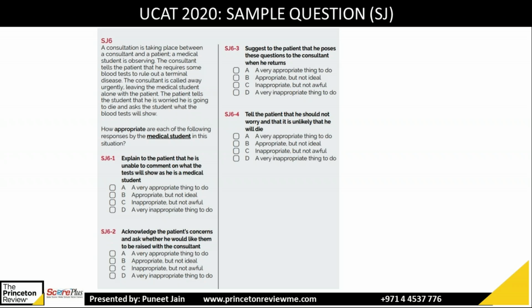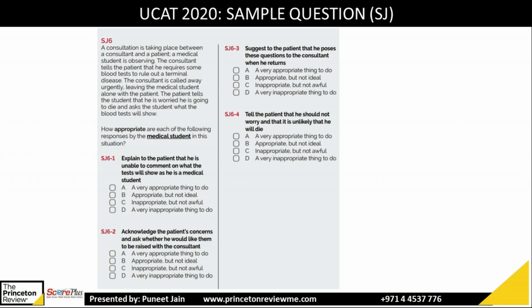Try SJ62. Okay, we got one option B. Any other option for SJ62?